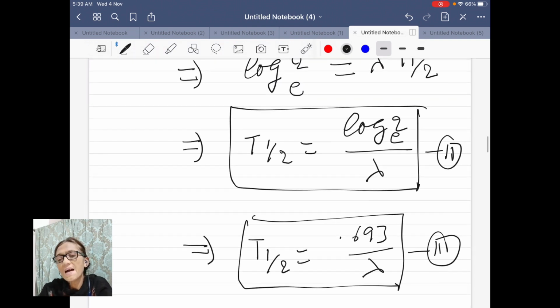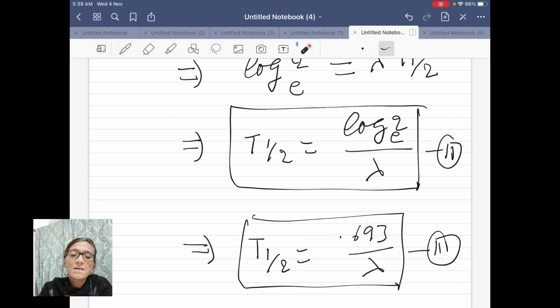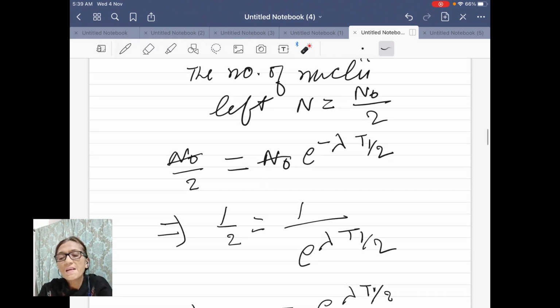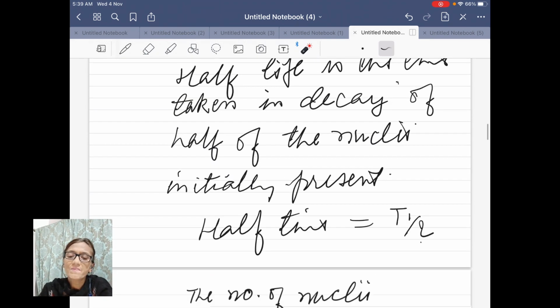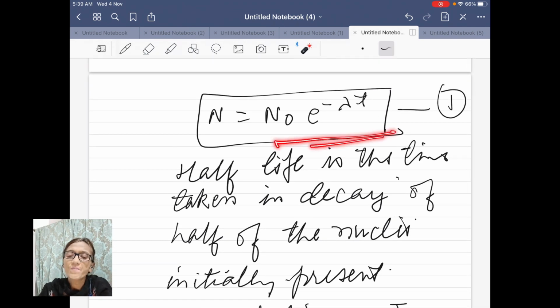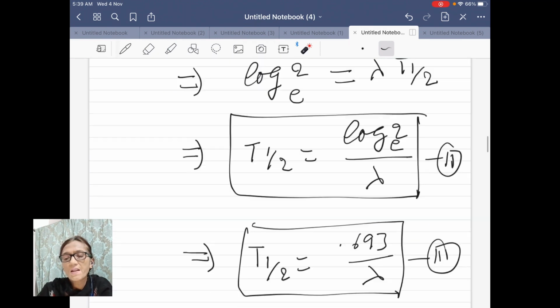Let me derive. Here, by putting the value of this lambda from equation 2 in equation 1. Here you have equation 1. I am putting the value of lambda over here.